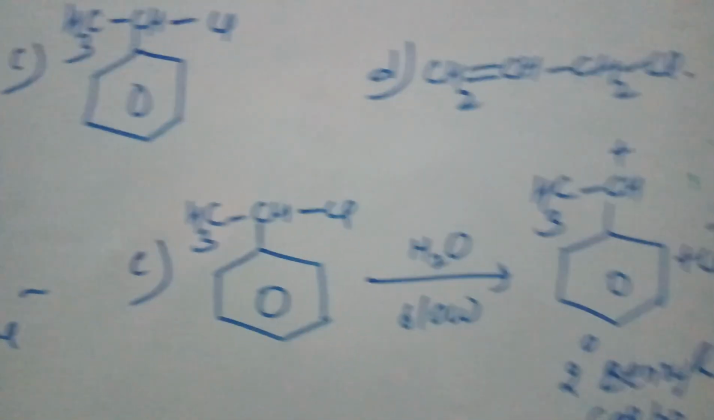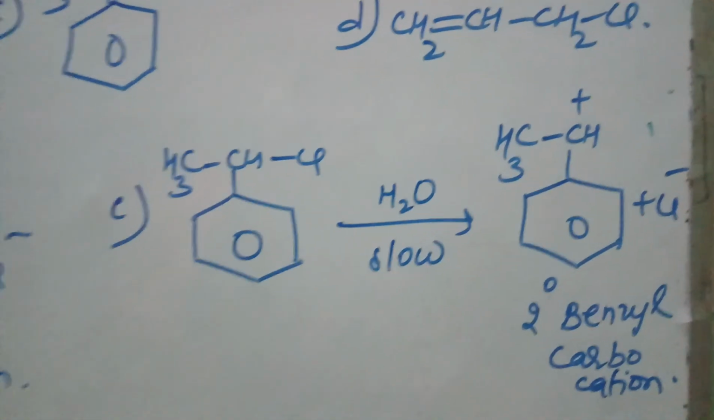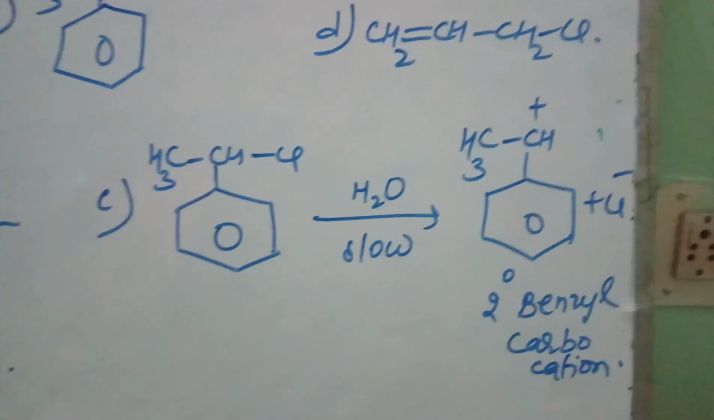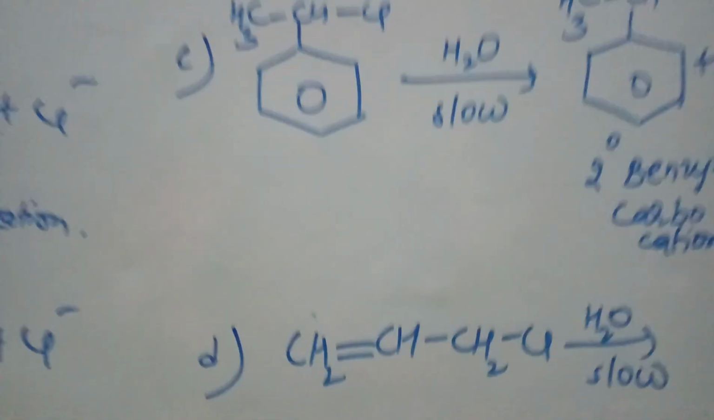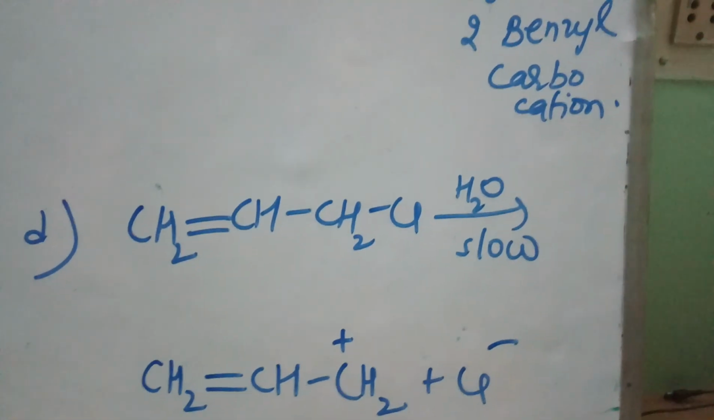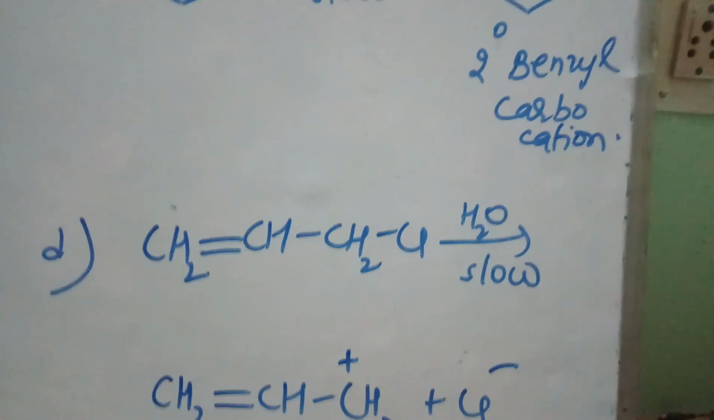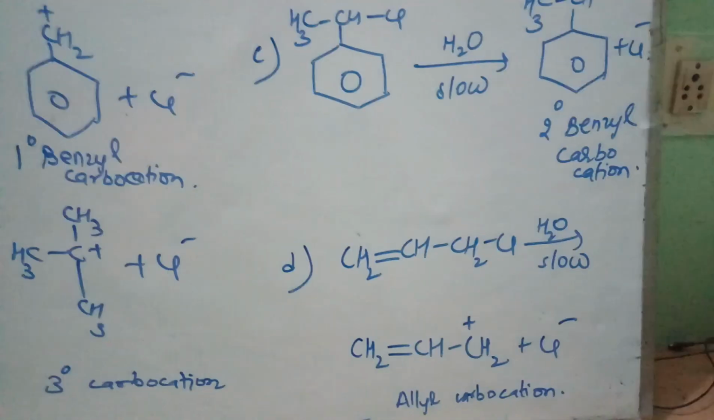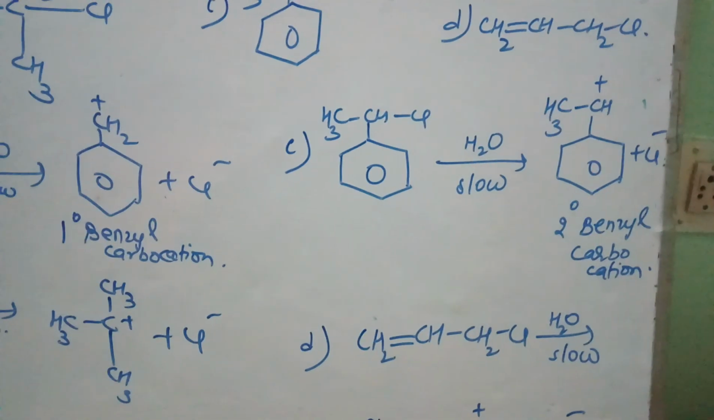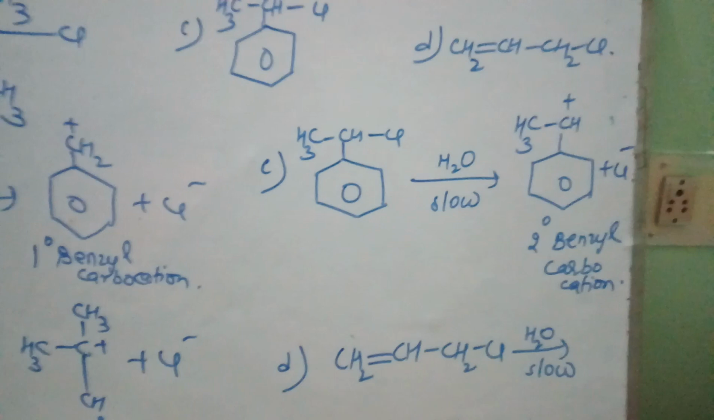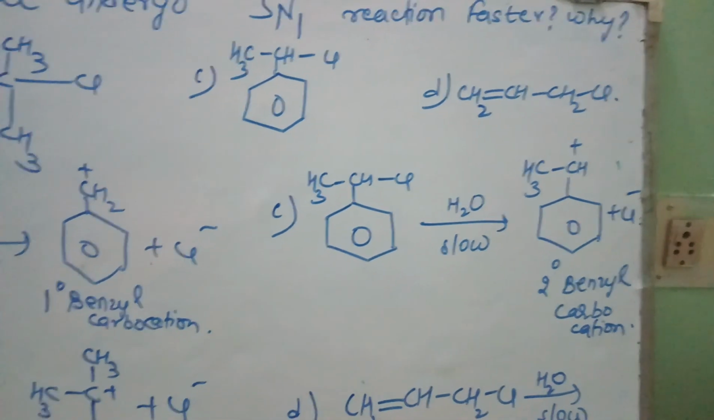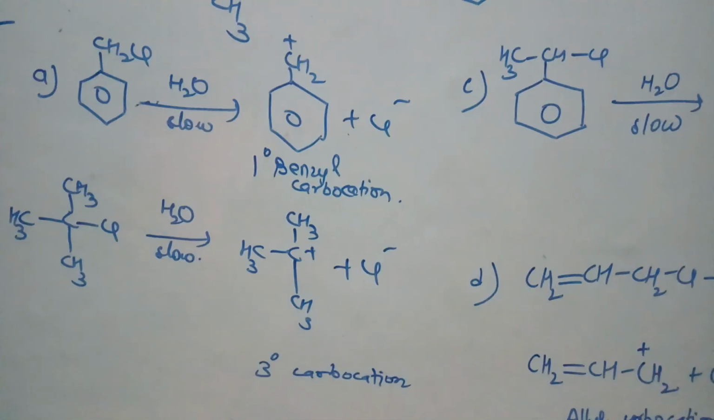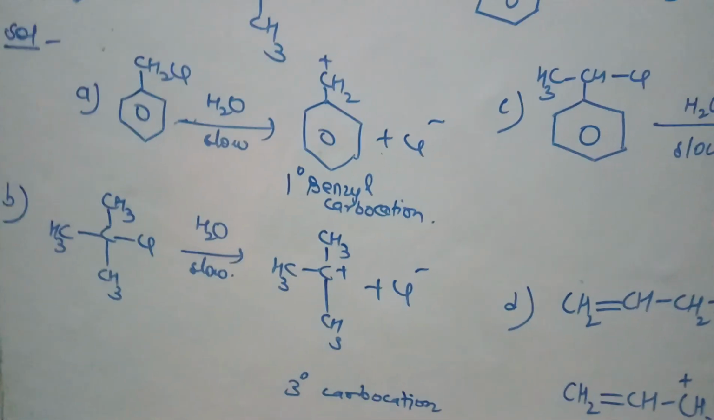In the third case, we are getting here a secondary benzyl carbocation, right? This secondary benzyl carbocation is even more stable than tertiary carbocation. And in the fourth case, we are getting here allyl carbocation, which is the least stable among them. So based on this, we can arrange them in decreasing order of SN1 reactivity. The most stable is secondary benzyl carbocation, therefore C will undergo SN1 reaction fastest. After C, then A, then tertiary, that is B, and then D.